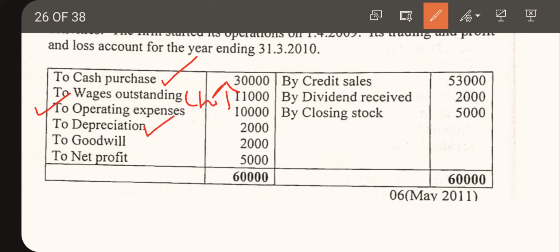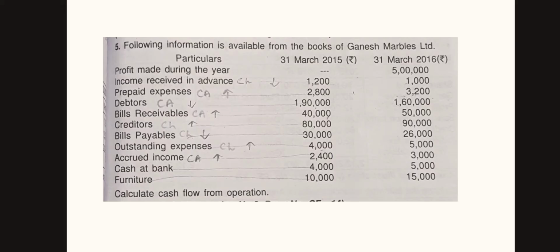Depreciation is a non-cash expense. So we need to add it to the closing balance of profit and loss account. Then we are having goodwill. Then we are having net profit. So goodwill means it is goodwill written off. They have given goodwill on the debit side. It means goodwill written off.